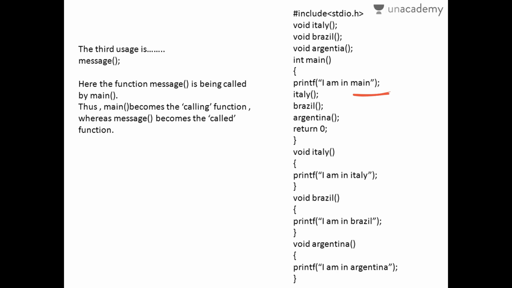Let us call all these functions one after the other. When this function is terminated, it comes here and this part of the program is executed. After that, this part of the program, and then this part of the program. Then the program ends. This is how any number of functions can be used. Once you declare it, then call them. Everything that you write within the function will be executed.